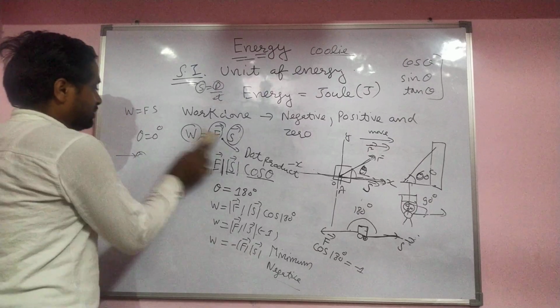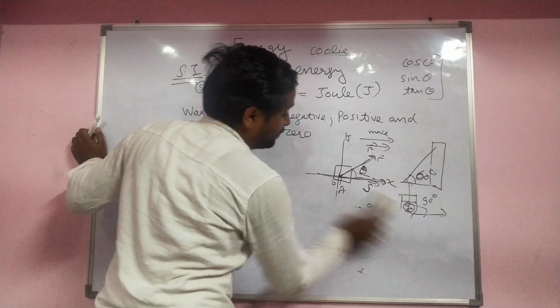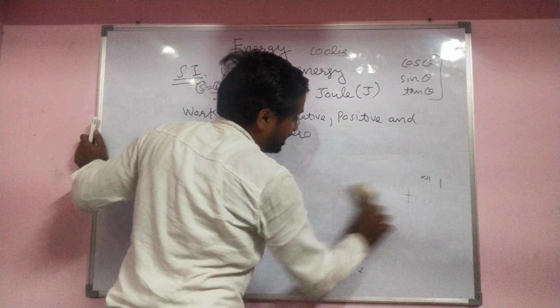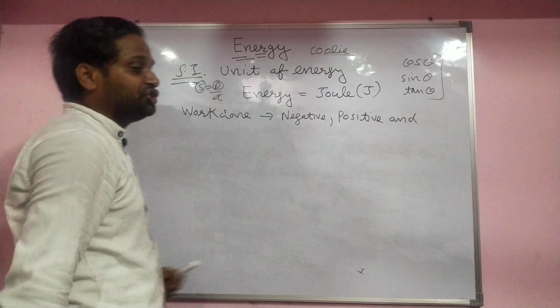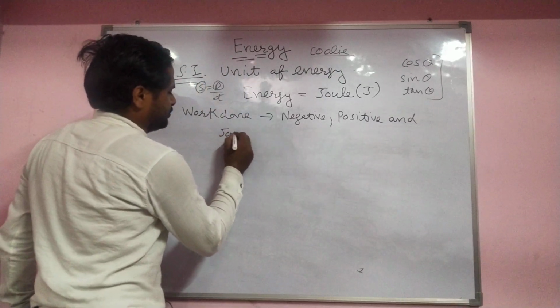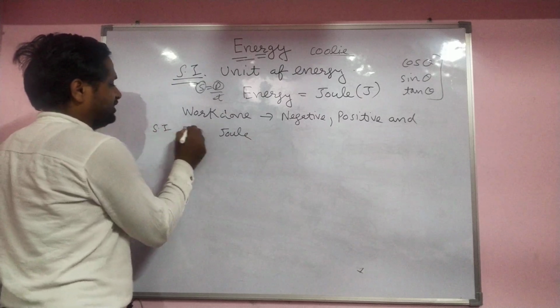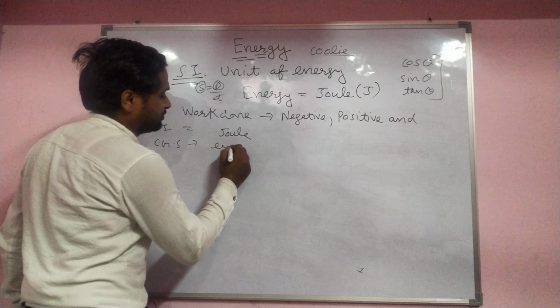Now I already told you the unit of work done is joule. The SI unit is joule and the CGS unit is erg.